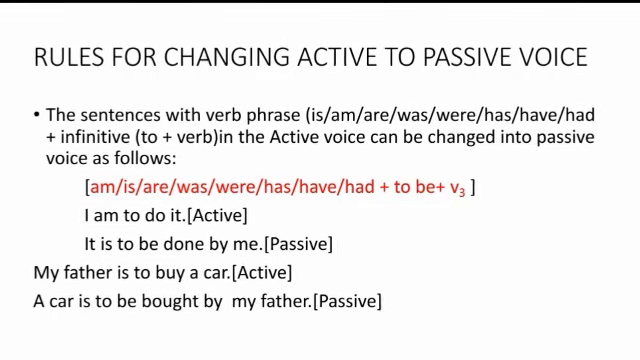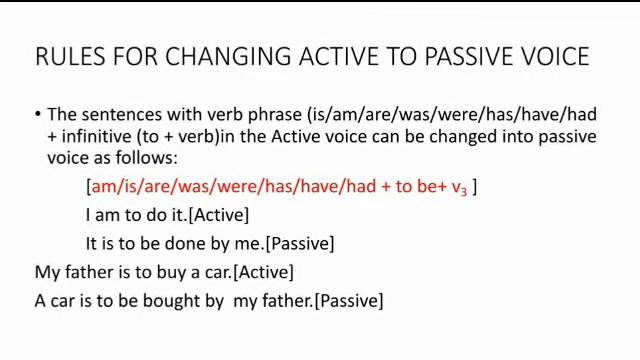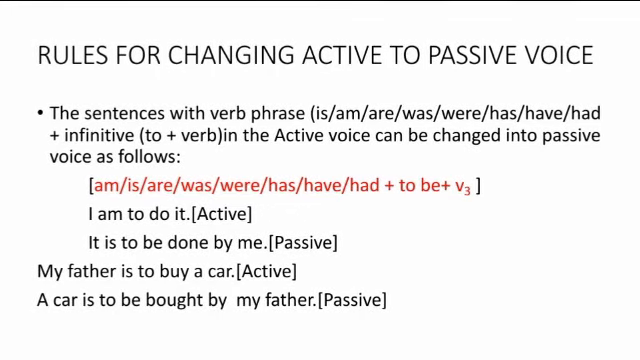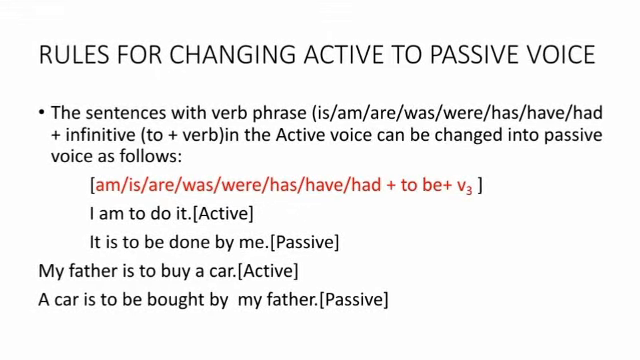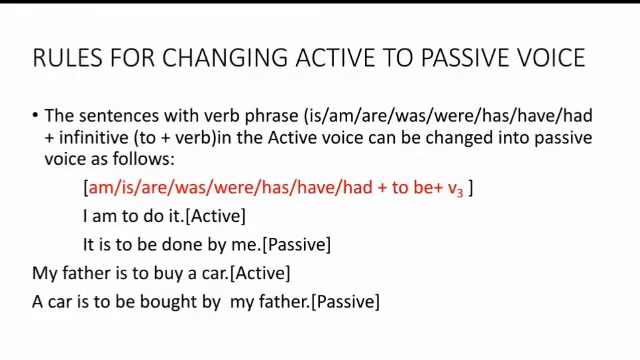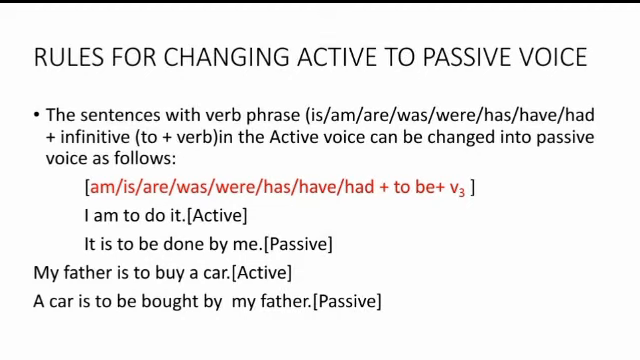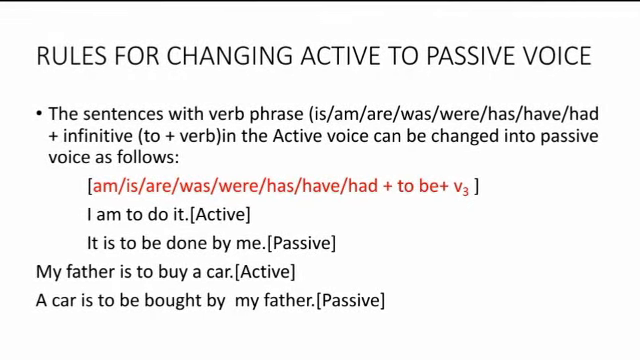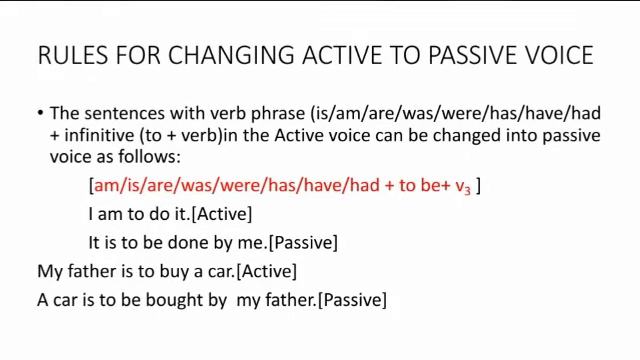For example, I am to do it. It is to be done by me. Another example, my father is to buy a car. This active voice sentence, when we change it into passive voice, becomes: a car is to be bought by my father.